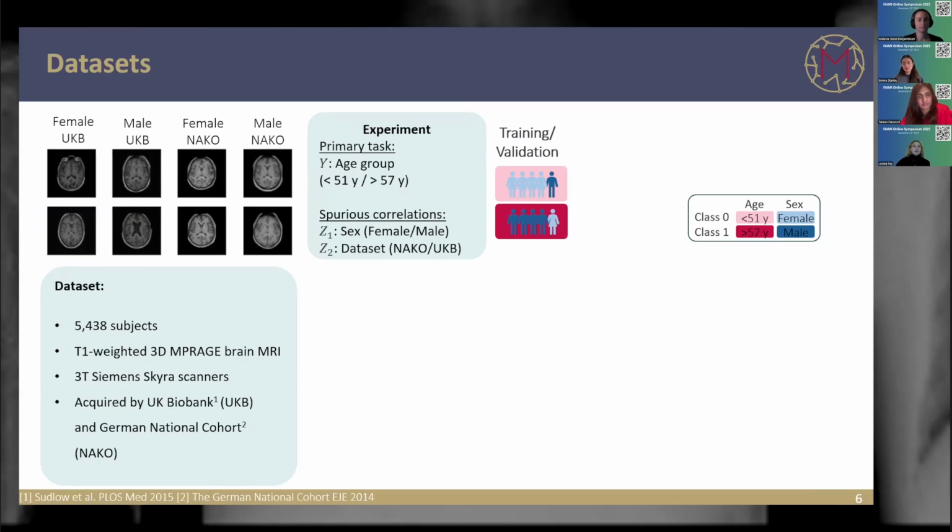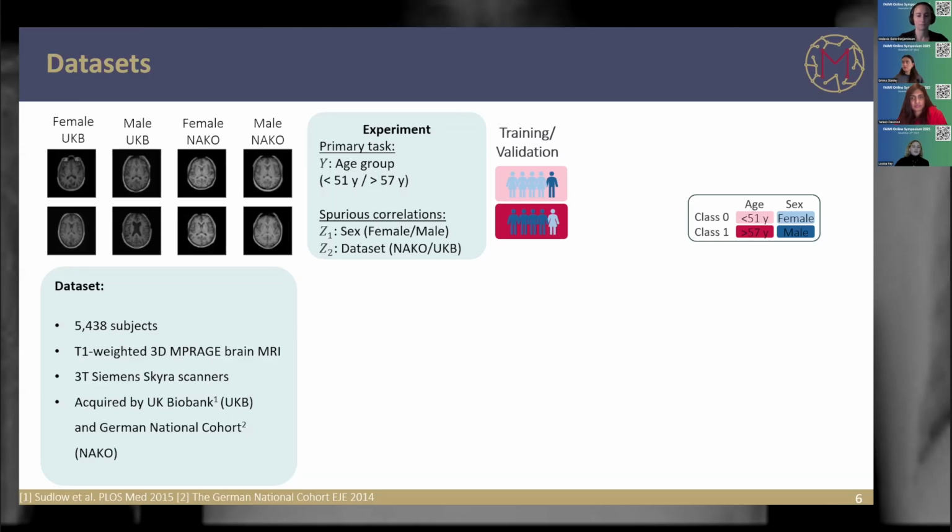Now, for the training setup, we really want to make sure that there is a spurious correlation. So we induce this spurious correlation. And this means during training, for the age group, for the younger group and the older group, both classes are balanced, but the younger group mainly consists of female subjects, while the older group mainly consists of male subjects.